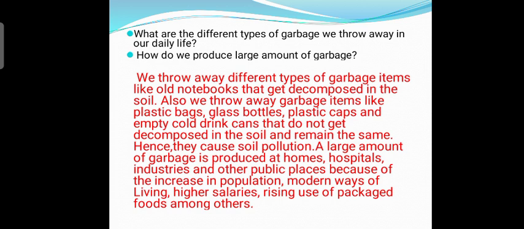So students, what kind of garbage are they? They are non-biodegradable and they also cause soil pollution. A large amount of garbage is produced at homes, hospitals, industries and other public places because of the increase in population, modern ways of living, higher salaries, rising use of packaged foods, among others.